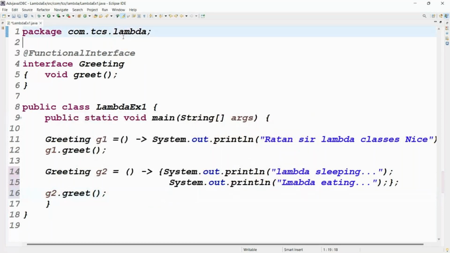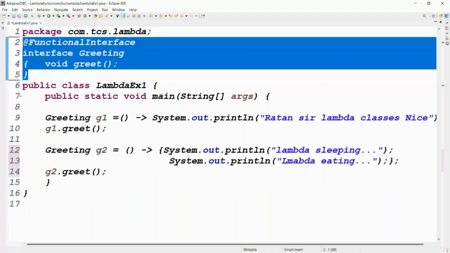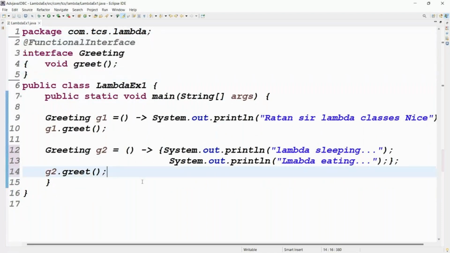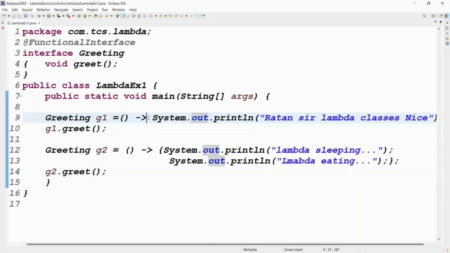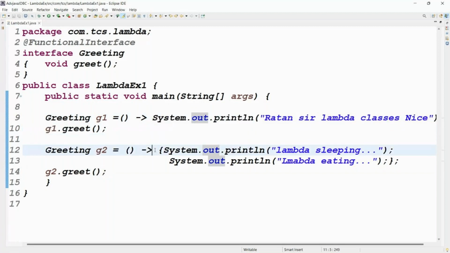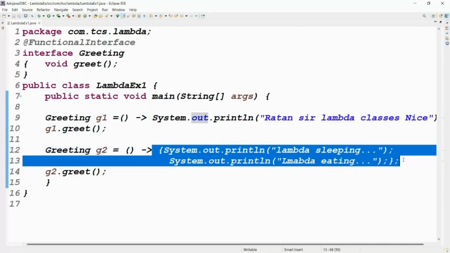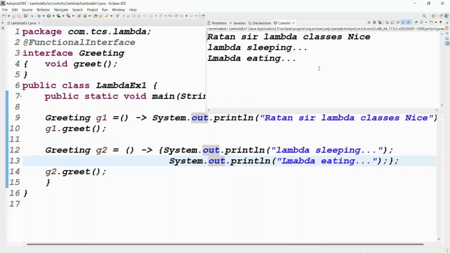You got the clarity, right? You define one functional interface, and that implementation you can write here itself using lambda. Lambda generally can take only one expression, but if you want multiple expressions, take them inside the braces. The possibility is there, but it is not recommended. Run this code and you'll get the output.